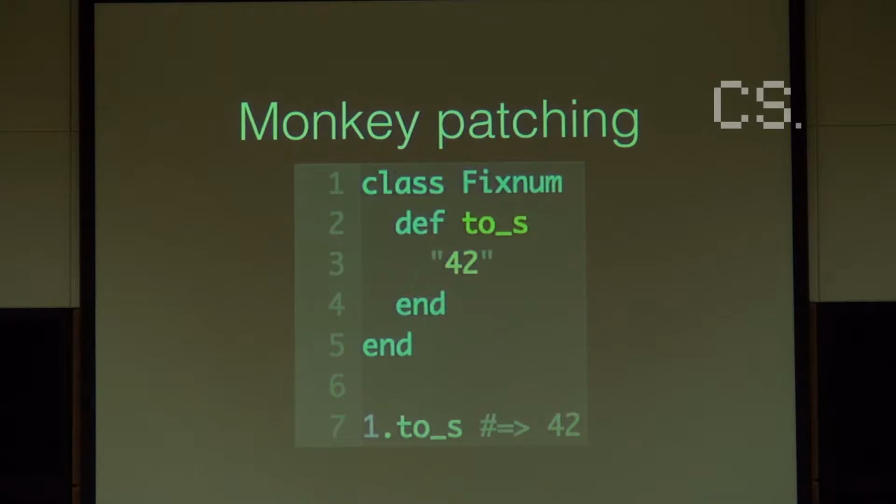Okay, for my last demonstration, I would like to show you one thing that's kind of common in dynamic languages like JavaScript and Ruby and Python, and it's something called monkey patching. If you're not aware of monkey patching, what it allows you to do is basically override any function at runtime. For example, in Ruby, you can actually override standard functions. Here what I'm doing is overriding the toString method for any number. So now if I print any number, it's just going to say 42, no matter what the number is. You might be thinking, that's an awful idea, why would you do that? And I completely agree with you, but that's not the point.